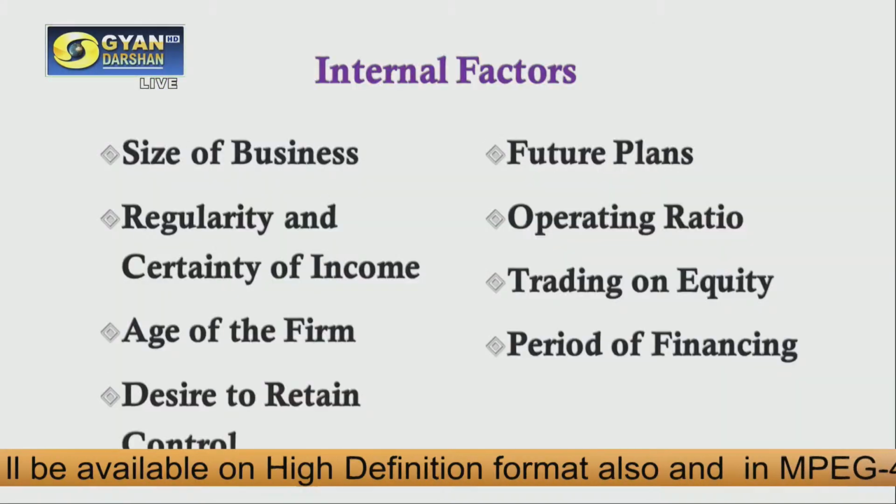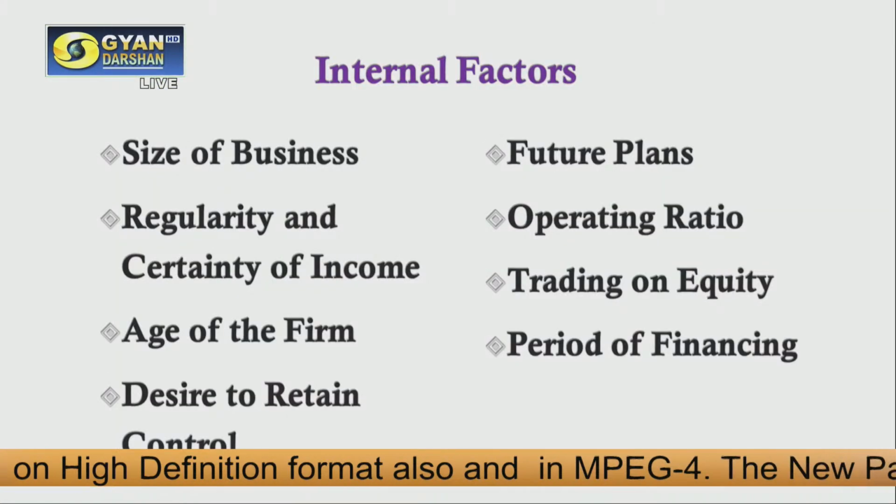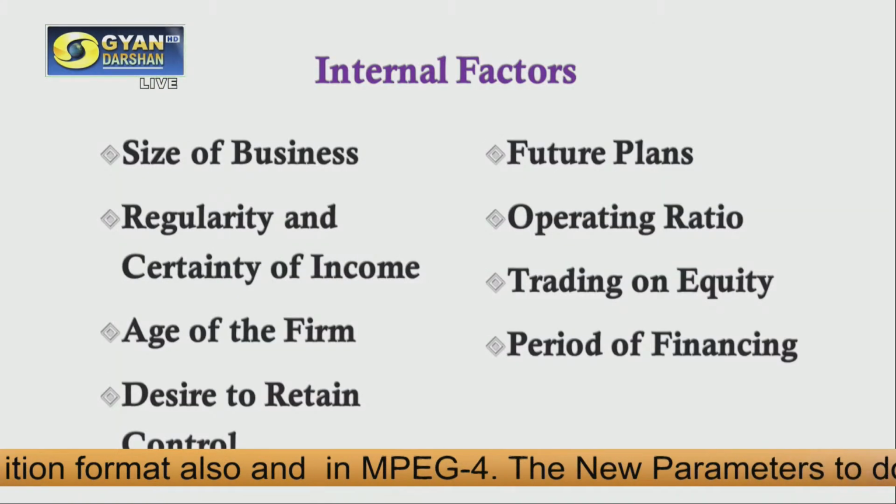Then, operating ratio. Operating ratio means the operating efficiency of the company. How much input you are giving and how much output you are able to produce. It may not directly impact the capital structure, but indirectly it does. How? Because operating efficiency decides what our profit will be. If the efficiency is very good, of course the profit will increase and it will impact our capital structure.